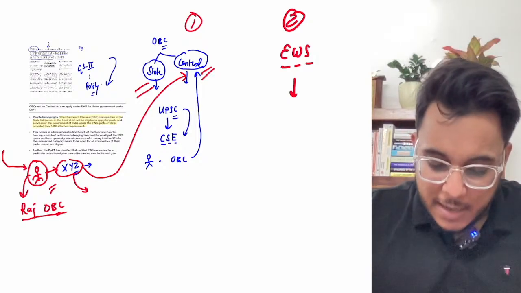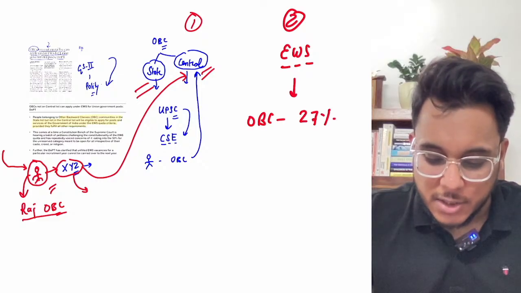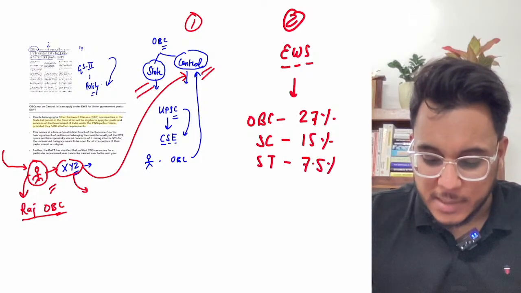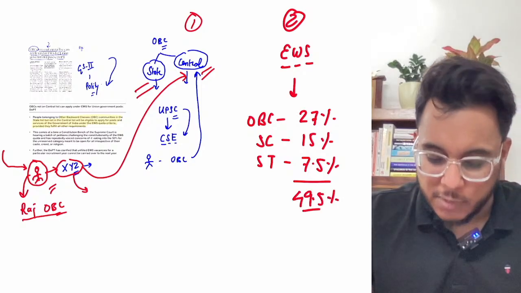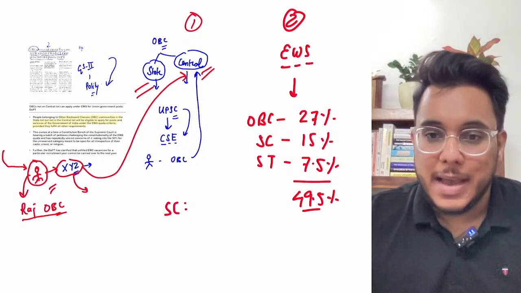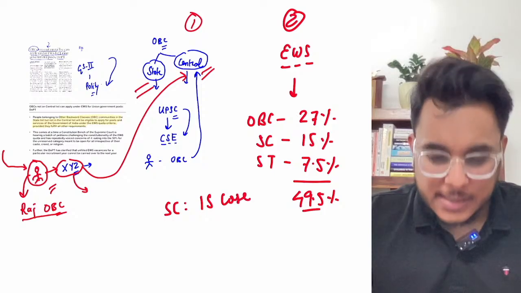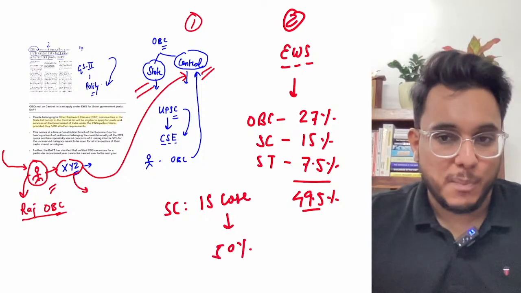OBCs were given 27% reservation, Scheduled Castes 15%, and Scheduled Tribes 7.5%. In total, 49.5% reservation was being given. The Supreme Court in 1992, in the Indira Sawhney case, held that the maximum reservation can be 50%, not beyond that.